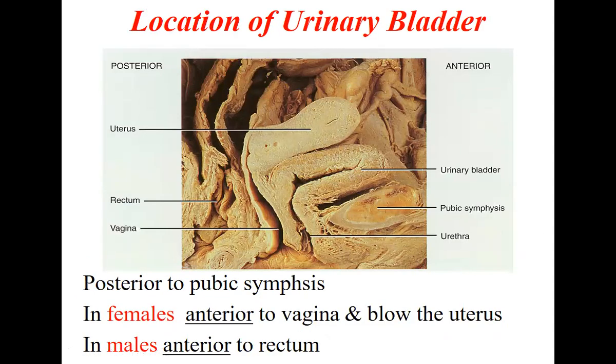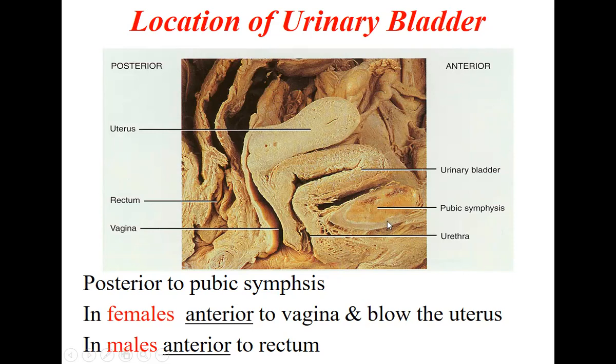Now coming to the location of the urinary bladder. If you see here, there is a side view. This is in case of the female. If you see here, there is the pubic symphysis. Behind that is the urinary bladder, and here is the uterus. This is the uterus, and this is the vagina, and here is the rectum. So if you see here, the urinary bladder is usually posterior to the pubic symphysis.